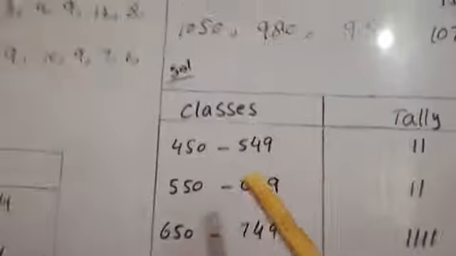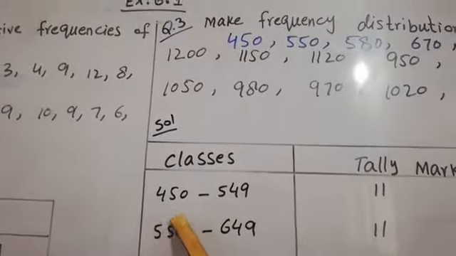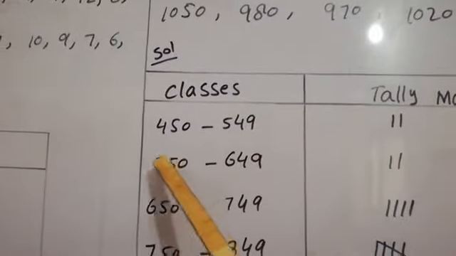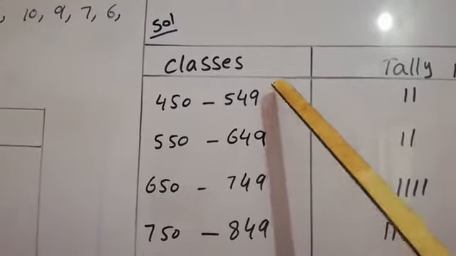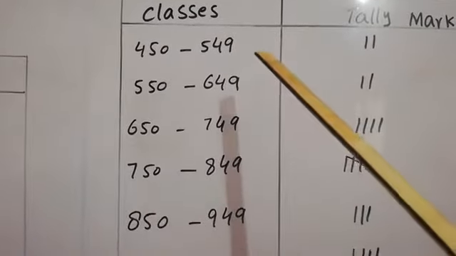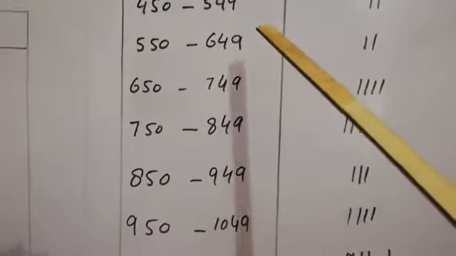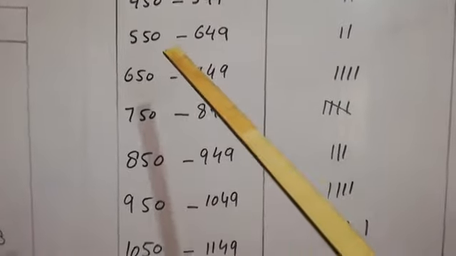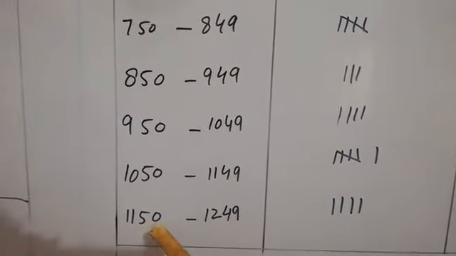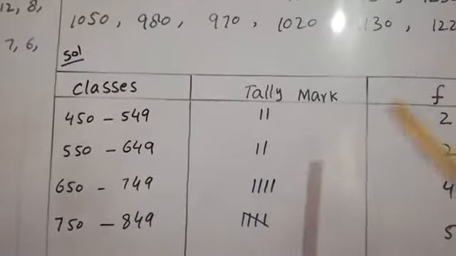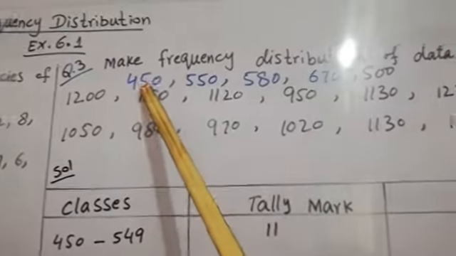So we will distribute our data in this way. We will start from 450 and make the difference of 100. 550 minus 450 is 100, or 649 minus 549 is also 100. So we will make the classes like this: 450 to 549, 550 to 649, 650 to 749, like this. And the last class is 1150 to 1249. After that we will find the values.